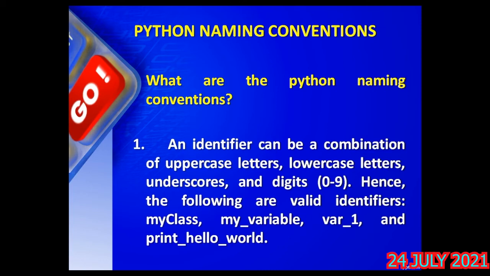Hence the following are valid identifiers. You can use uppercase or lowercase alphabets, and underscore, and digits. You see in the examples here, myClass, a valid identifier, my_variable. Now the question comes, why this underscore? There is a reason for that, because a blank space is a character.